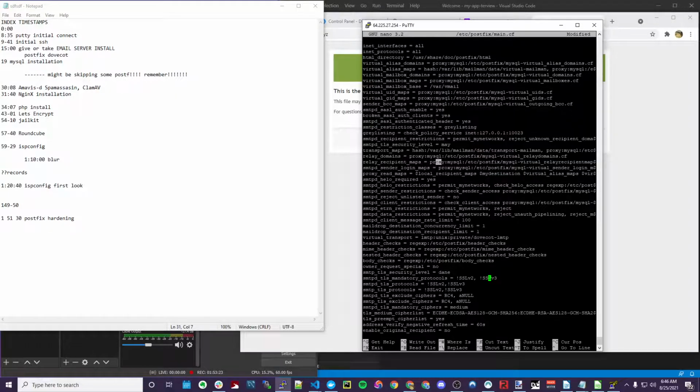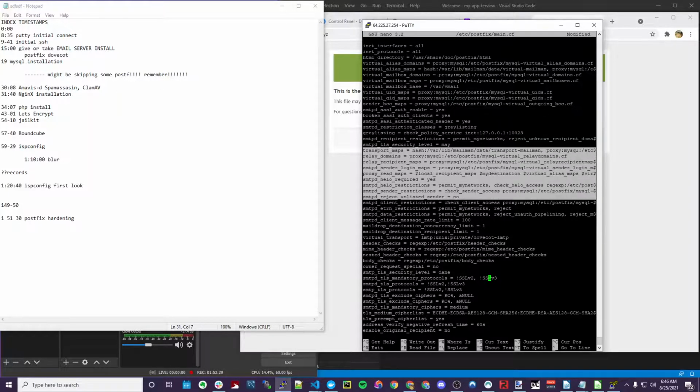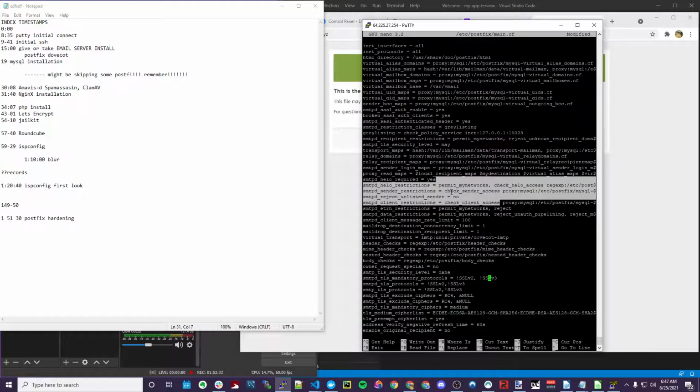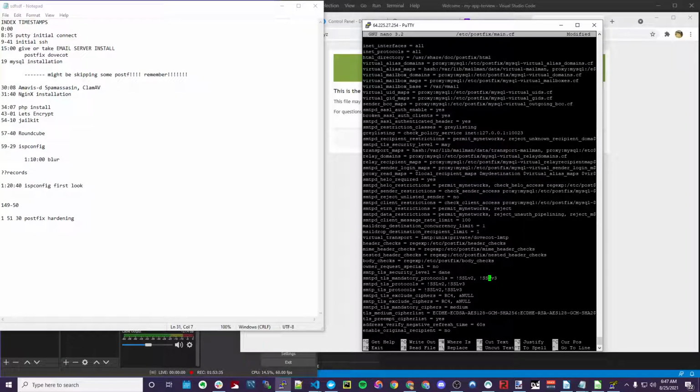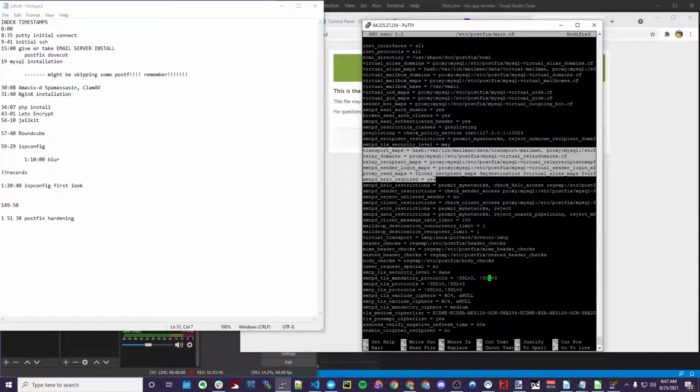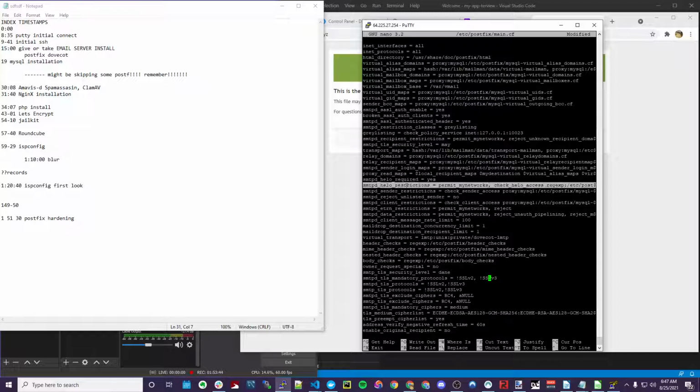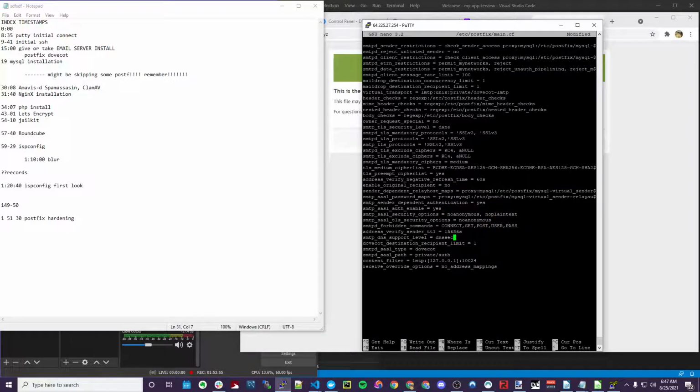There's a bunch of restrictions for broken things. Am I recording? Things like SASL not working, things like who could talk to the server, who could not talk to the server. It's pretty strict, but it's pretty standard. Gmail uses all of these pretty much. You can't communicate between email servers without certain practices and compliance in place. Okay, let's keep going. We have message rates in here, things like that. This is like a master file for editing all of Postfix, which does the mail sending and serving.